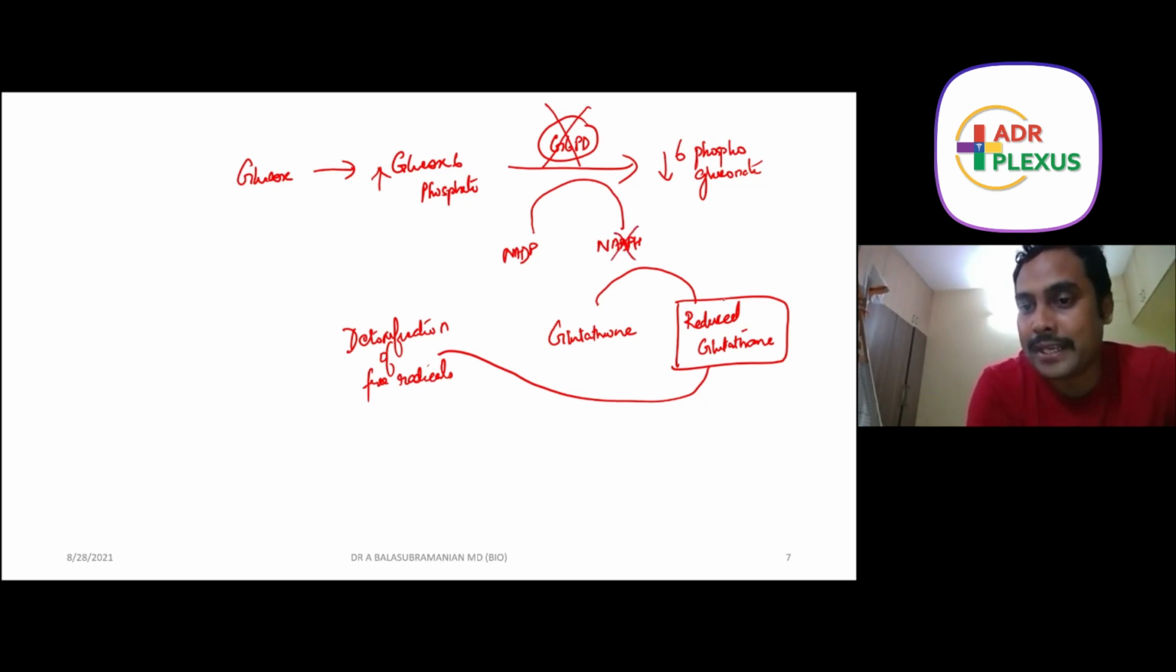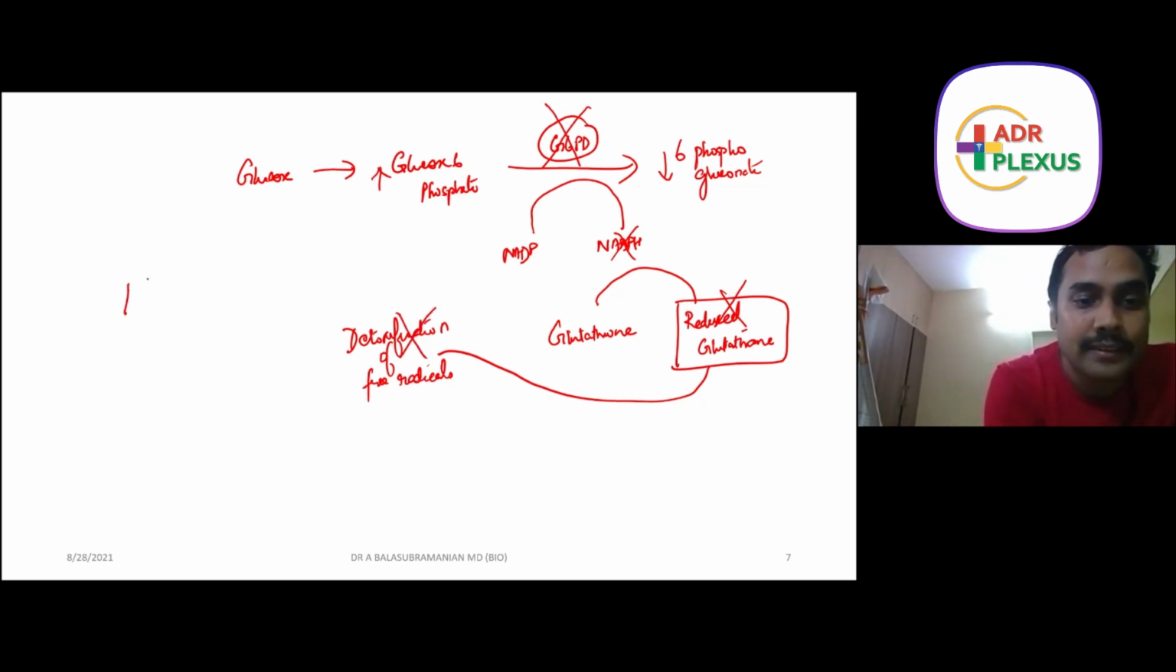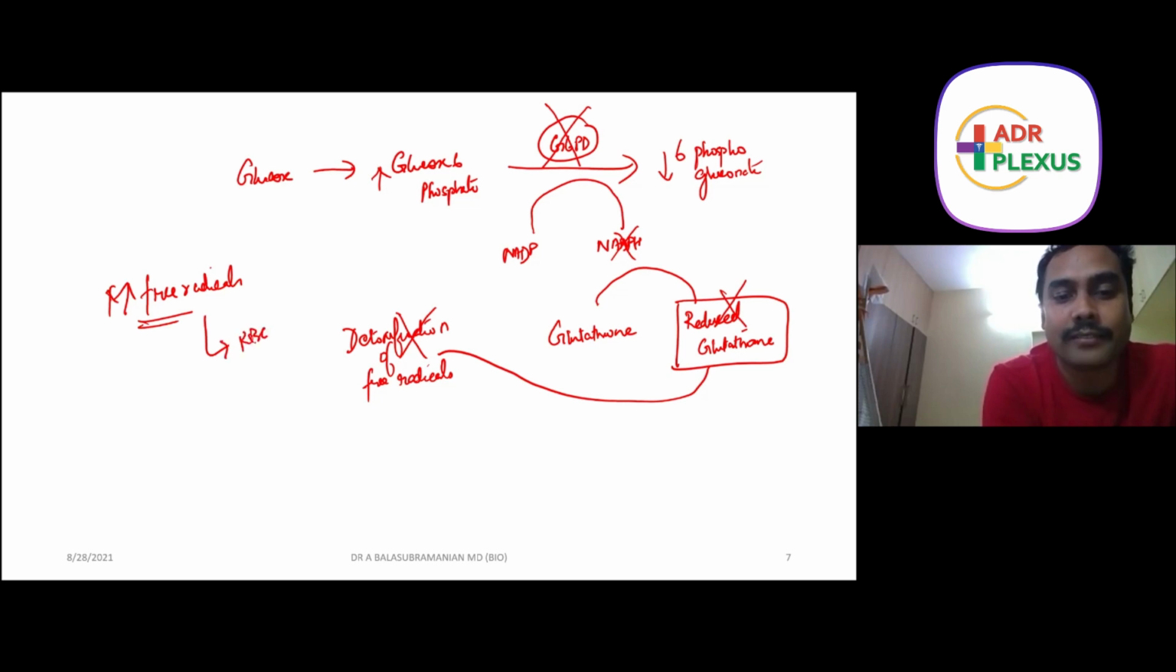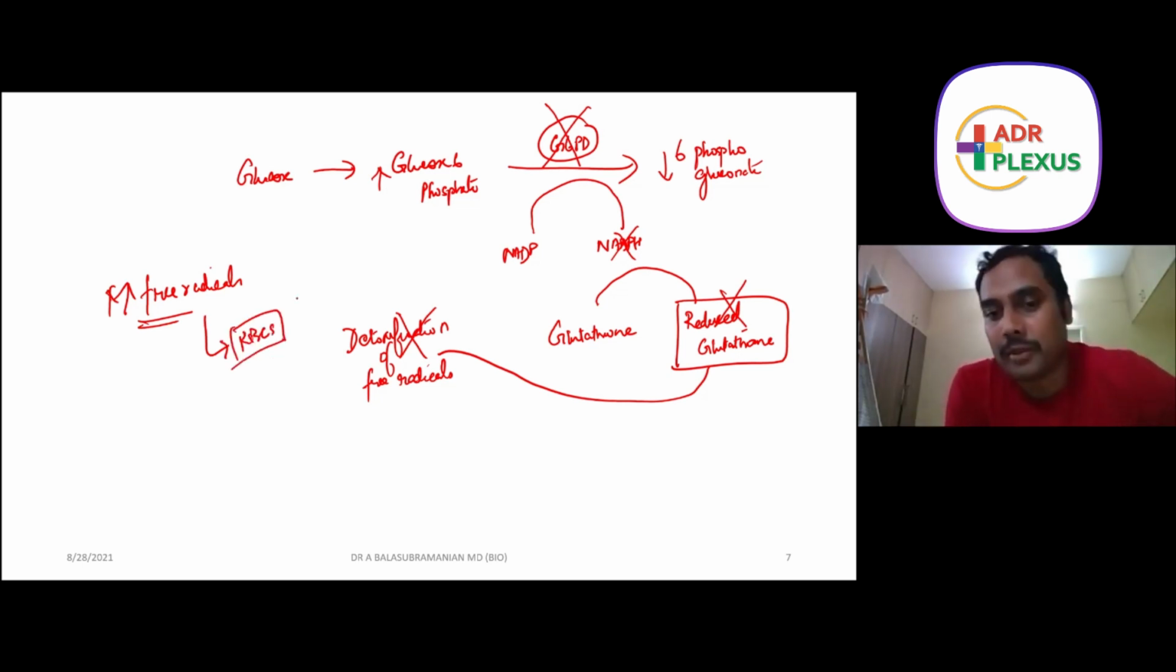Now, if there is no G6PD, there is no NADPH. If there is no NADPH, there is no reduced glutathione. If there is no reduced glutathione, there is no detoxification of free radicals, which means free radicals are going to be on the upside. These free radicals are going to go and destroy the RBCs. That is exactly the reason why the RBCs are prone to hemolysis.